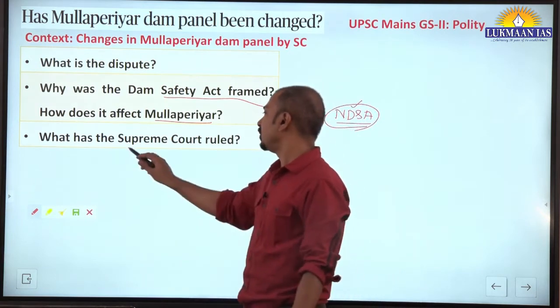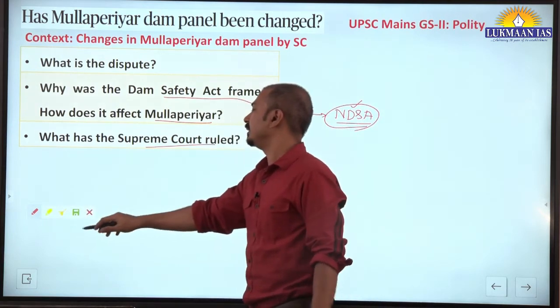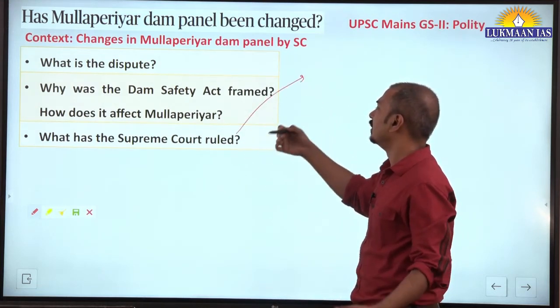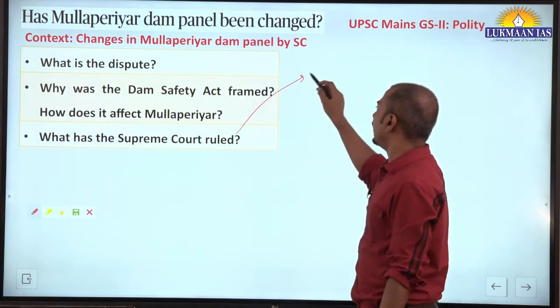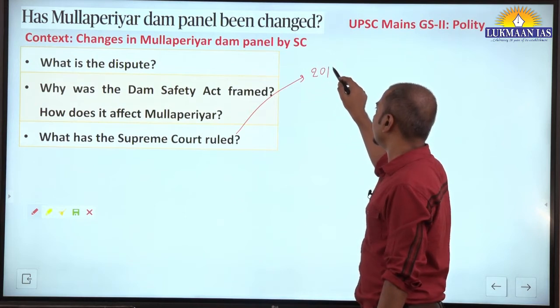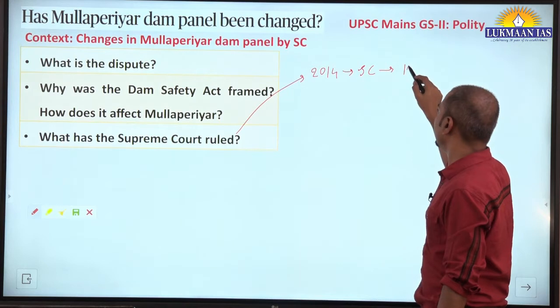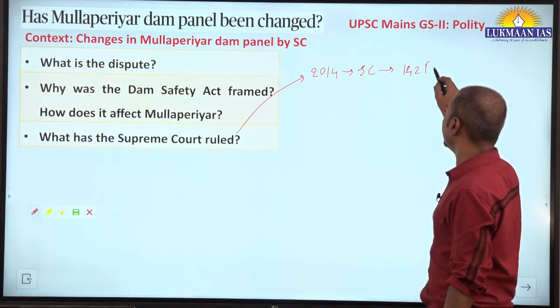Now, what has the Supreme Court ruled recently in this particular case? You should know the background here, the evolution of the dispute, and the latest one in 2014, the Supreme Court has finalized the height as 142 feet.